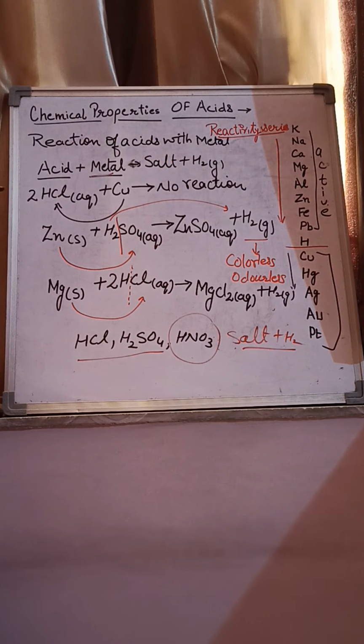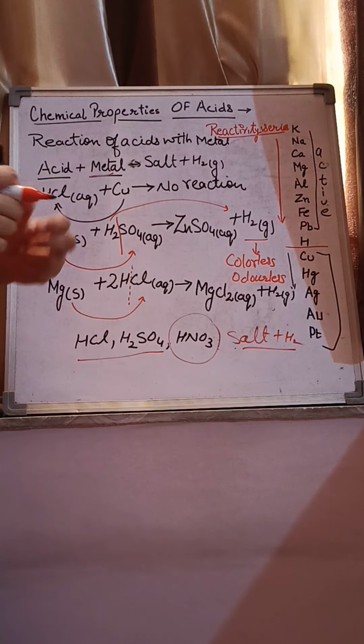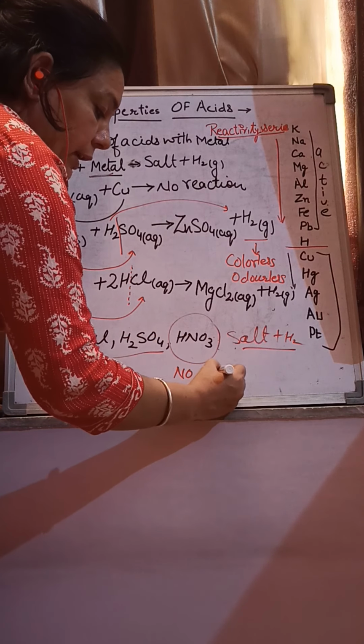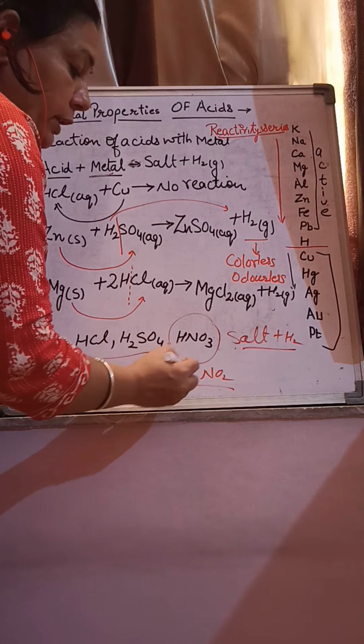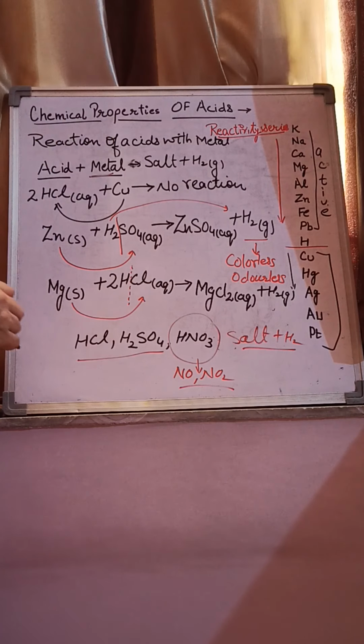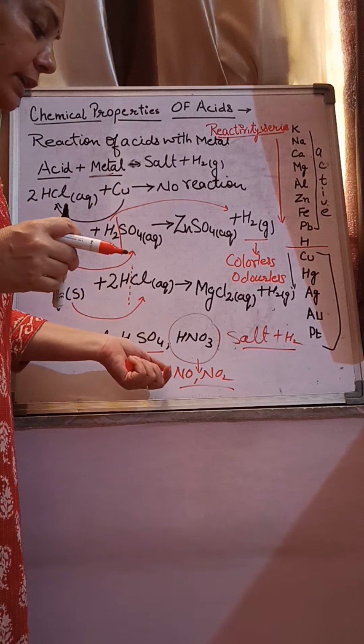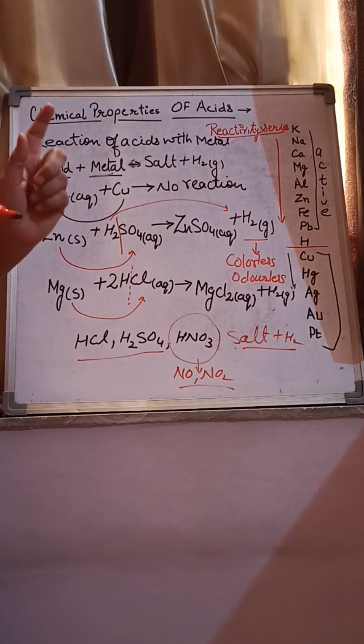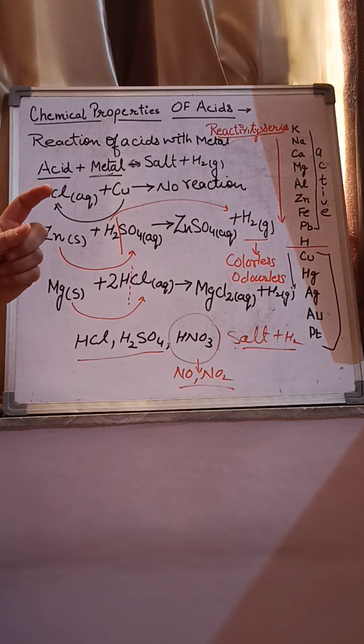It might be possible that in some cases nitrous oxide or nitrogen dioxide is formed. So the product may change. It depends on the metal which we are taking for the reaction. This happens only in the case of nitric acid.